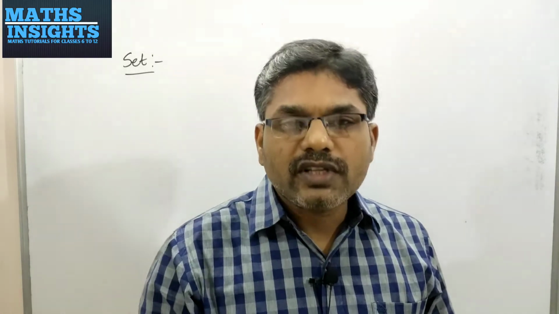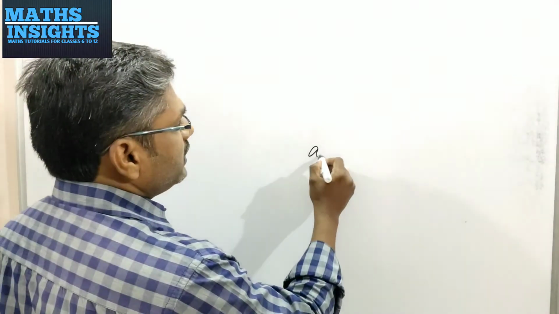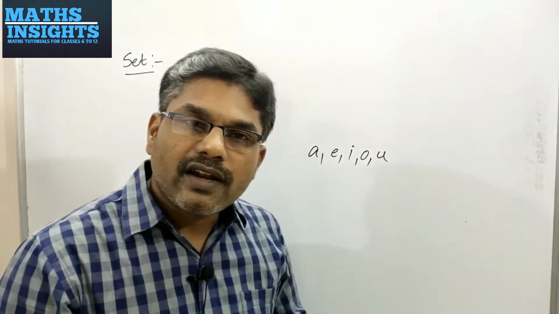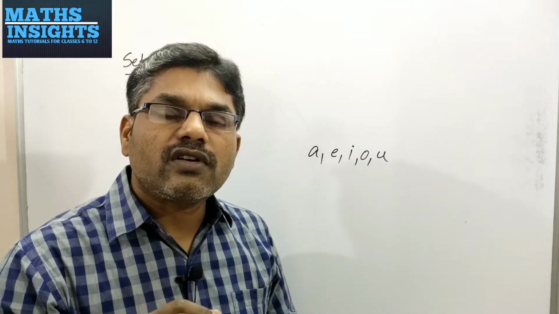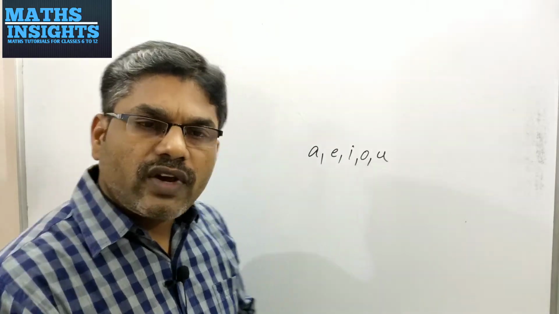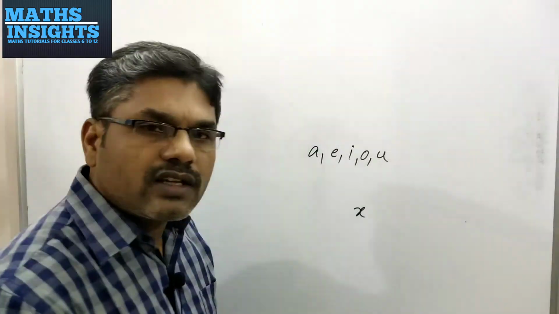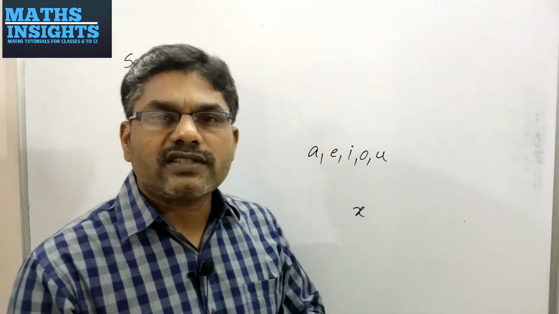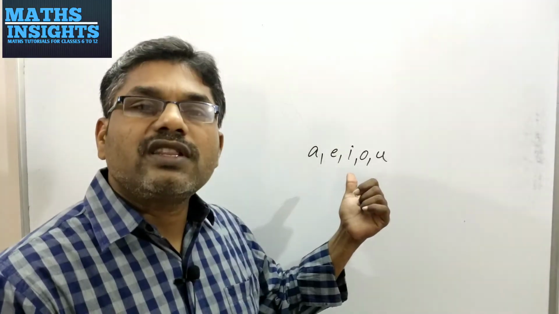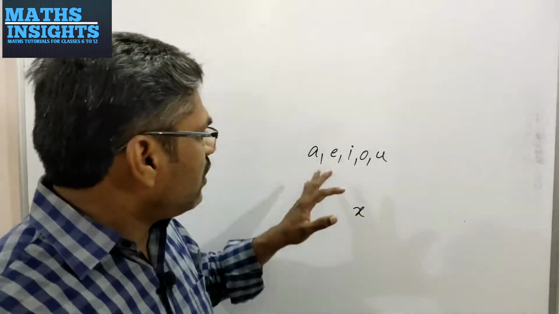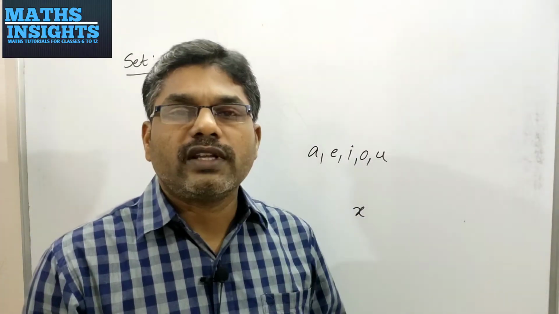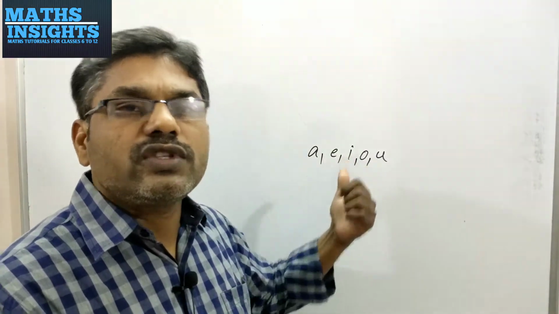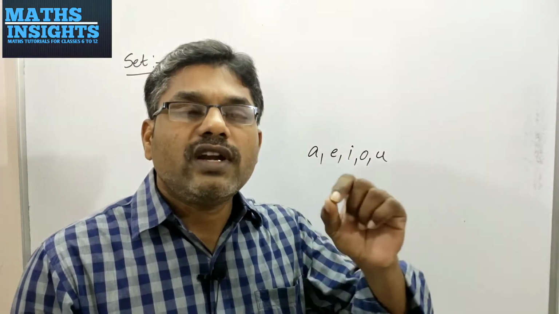For example, I am taking one thing. See, I am writing A, E, I, O, U. All of you know these are the letters in the English alphabet which are called vowels. If I say X, does this X belong to this group of letters? Everybody says no, X does not belong to this group of elements. Why? Because all these elements have a common property and we are able to decide whether any letter belongs to this group or not. That is called well-defined.